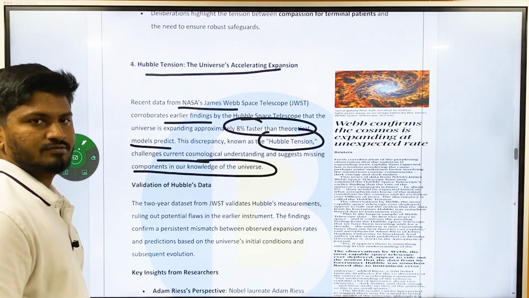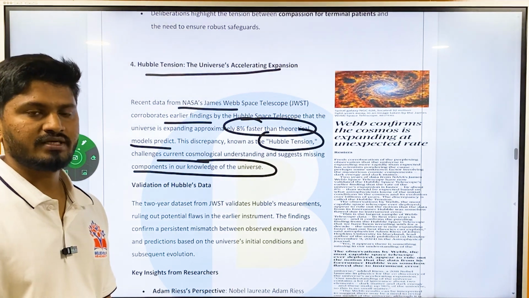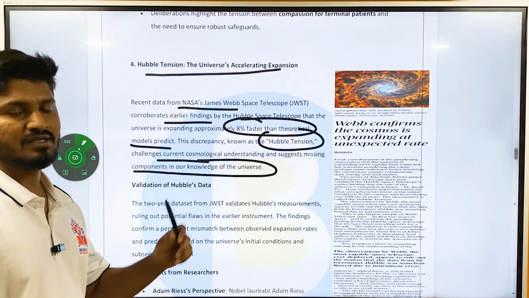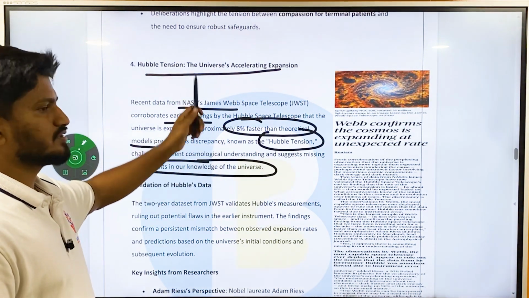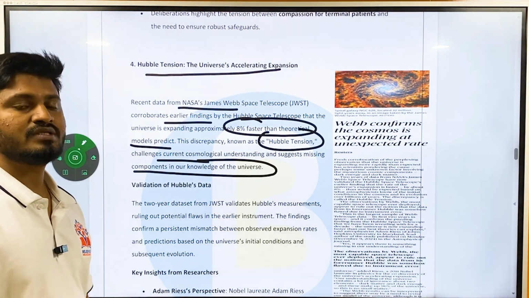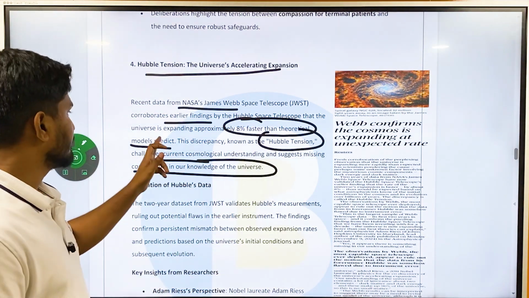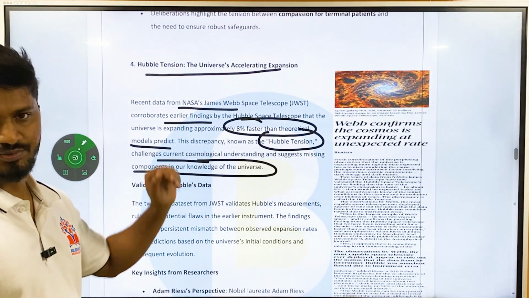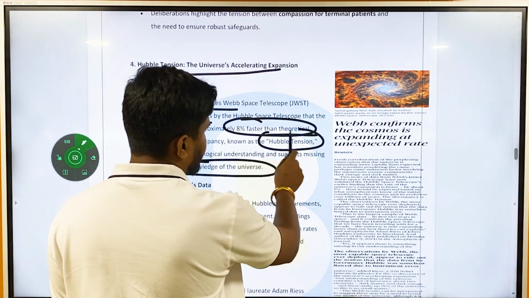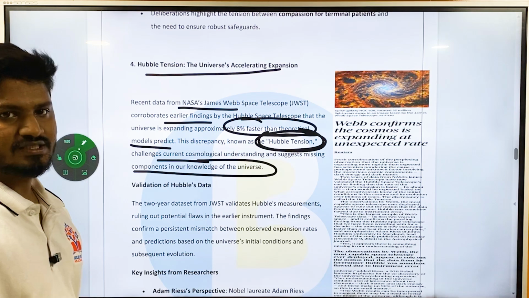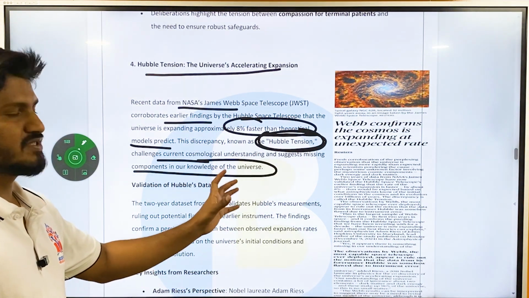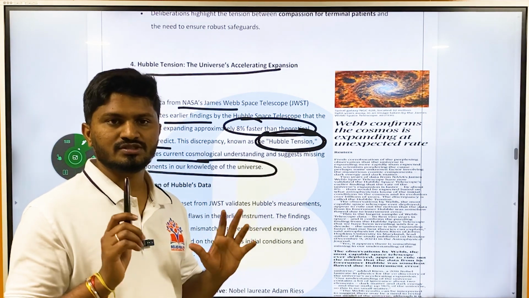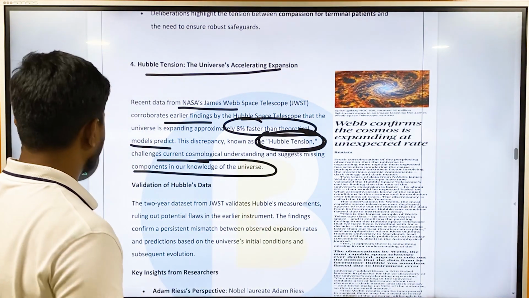Initially, according to the theoretical model, the universe was expanding at a particular rate, but the Hubble telescope, which was a precursor to the James Webb telescope, had said that the universe is growing at a rate higher than what the models predict. That has now been confirmed by the James Webb telescope. Hubble tension is a discrepancy between the rate of expansion of the universe according to theory and the rate of expansion in reality. There can be prelims questions on the Hubble telescope or Hubble tension.